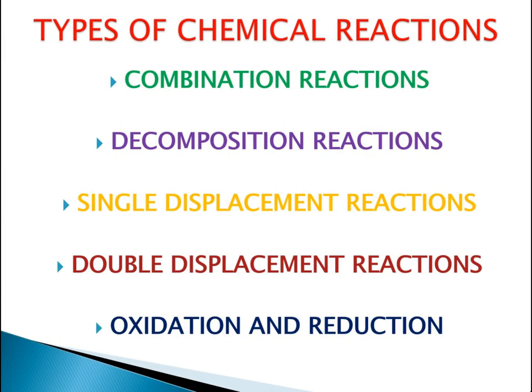So these are the types of chemical reactions. There are different kinds of chemical reactions. The first is combination reaction, the second is decomposition reaction, the third is single displacement reaction, the fourth is double displacement reaction, and the fifth is oxidation and reduction reaction, which is also called redox reaction. These 5 reactions we will discuss in detail in the following slides.